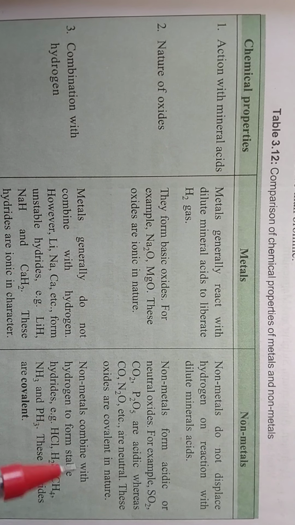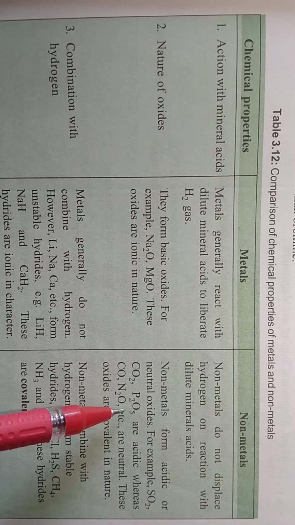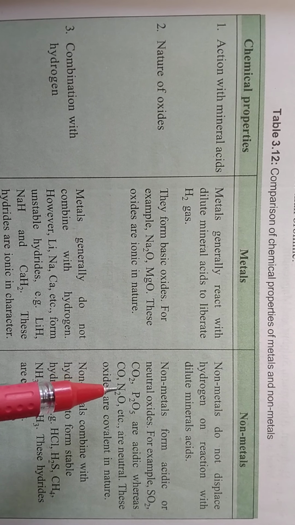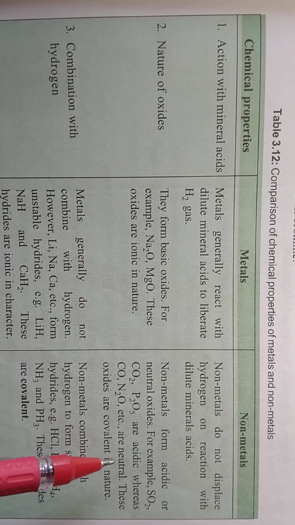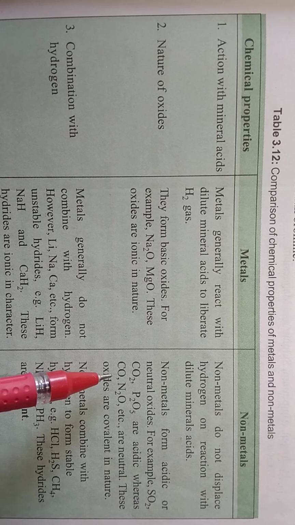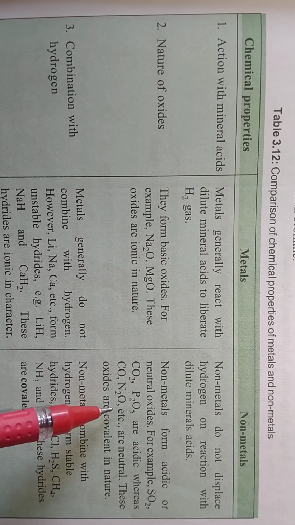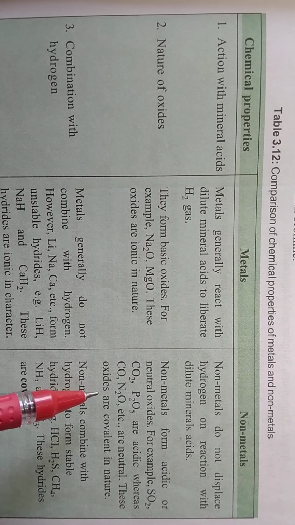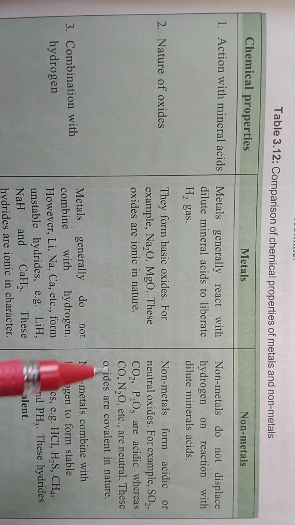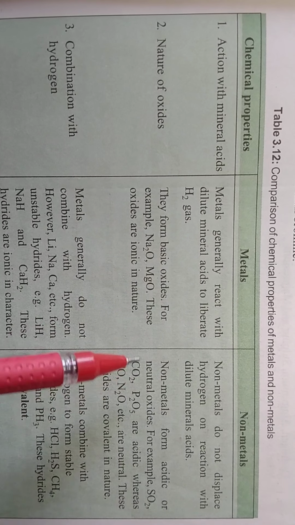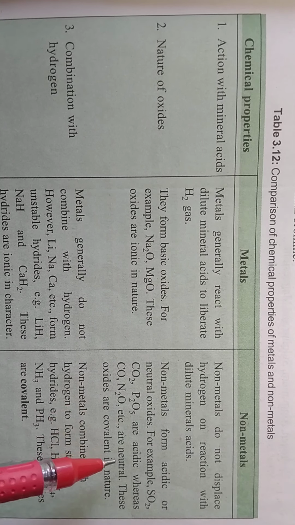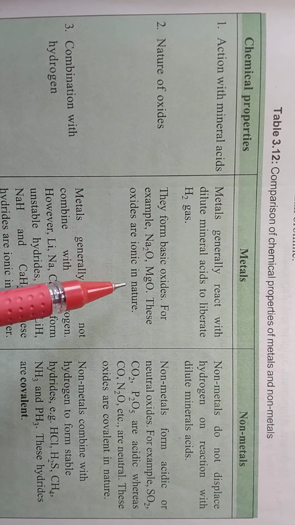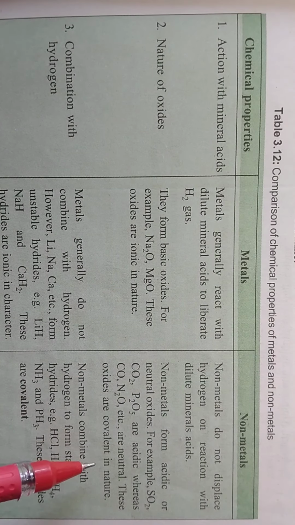Example, you can see sulfur dioxide, carbon dioxide and phosphorus pentaoxide. These are non-metallic oxides and these are acidic, and CO, carbon monoxide and N2O5, these are neutral oxides and these are covalent in nature. So two differences are here: metal oxides are basic, non-metal oxides are acidic and neutral. Metal oxides are ionic in nature and non-metal oxides are covalent in nature.